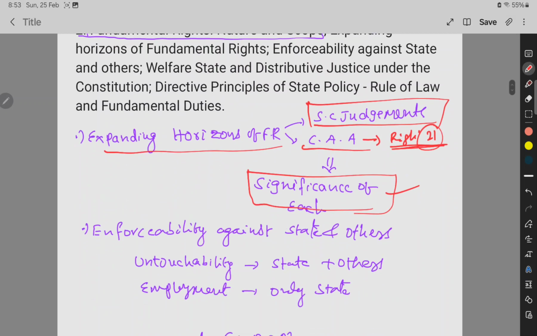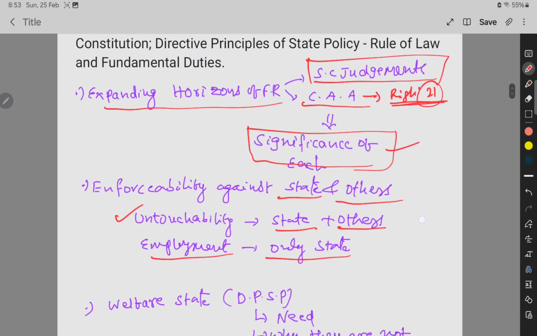Okay. And then next, enforceability. Some fundamental rights are enforceable against the state, some are against others also. For example, untouchability can be enforced against the state and others. For example, employment is only against the state. So enforceability is also direct from Lakshmikant, you can read it.